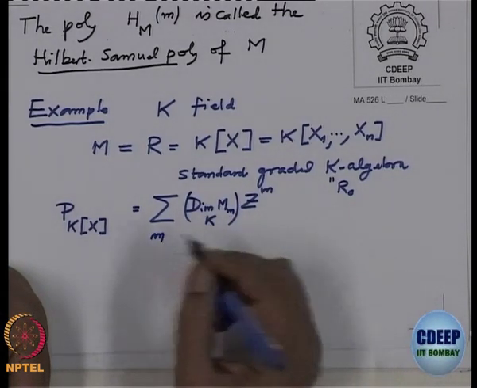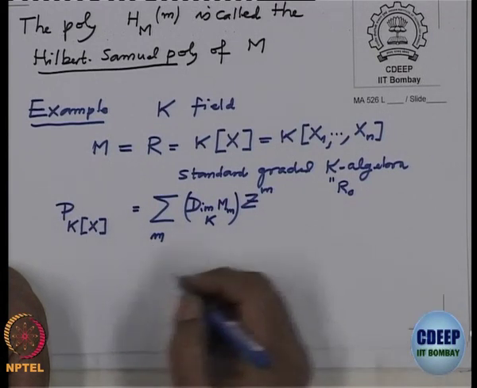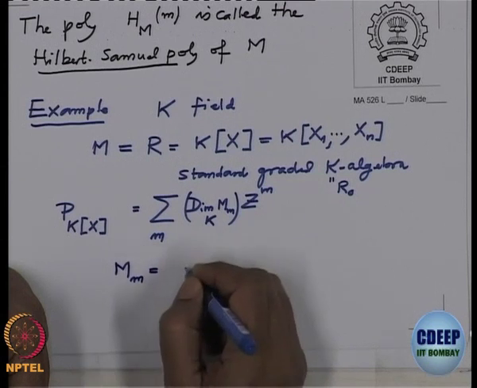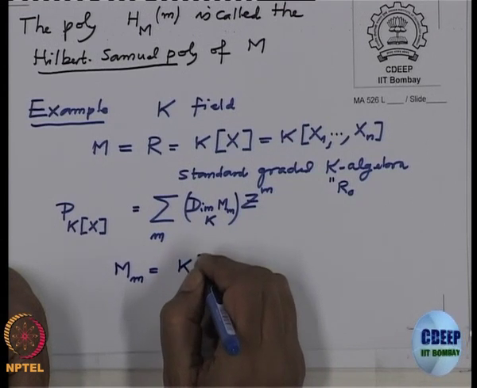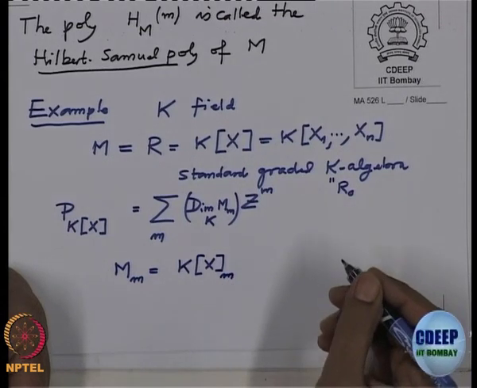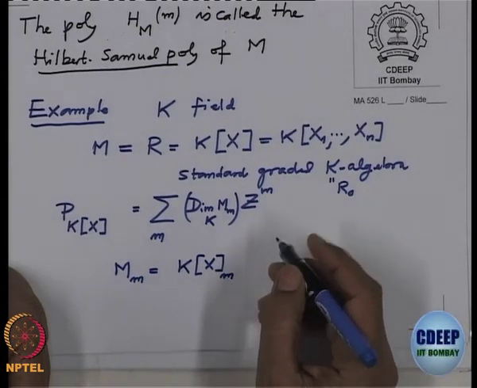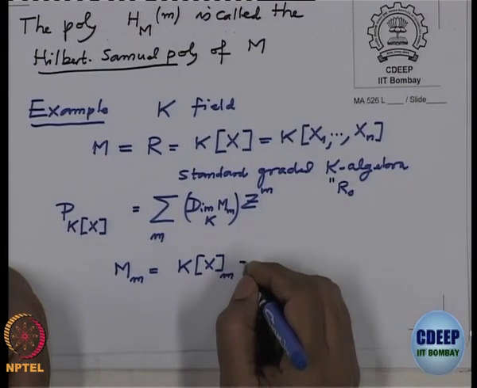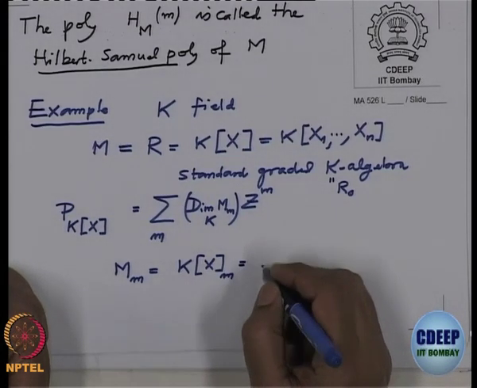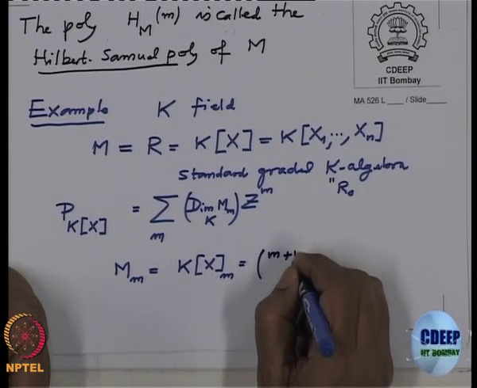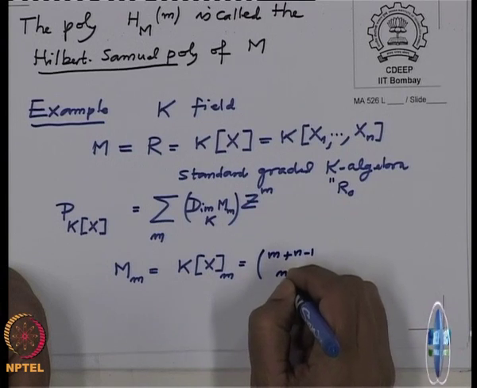So, you need to compute the dimension of M_m. What is M_m? M_m is the homogeneous component of degree m, and what is its dimension? This is a binomial coefficient, right? This is m plus n minus 1 choose n minus 1.